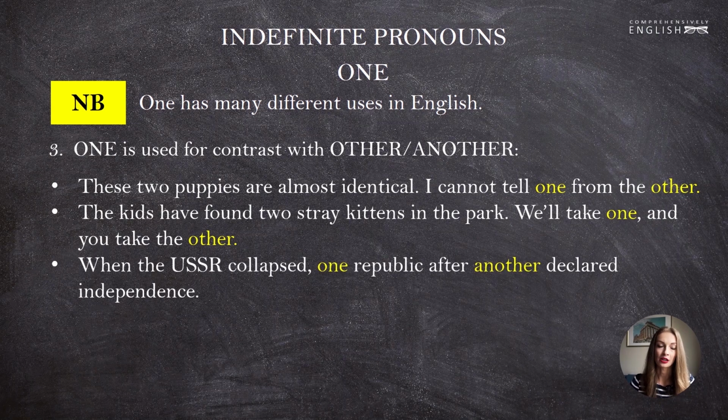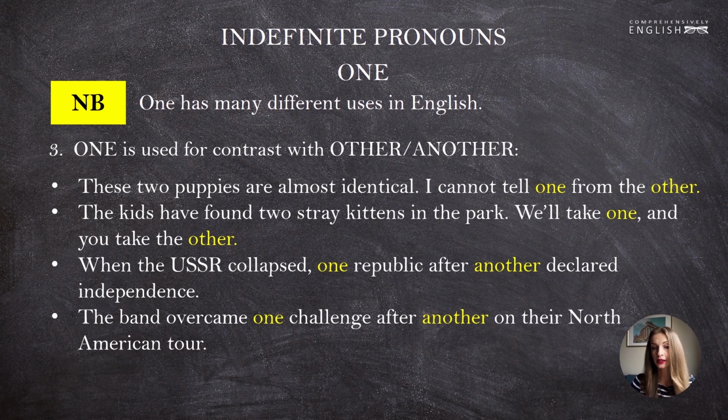When the USSR collapsed, one republic after another declared independence. Here we're not speaking about two things, we're speaking about a series of declarations, many republics, right? And we use one together with another to show that they all did it one by one. And the band overcame one challenge after another on their North American tour.